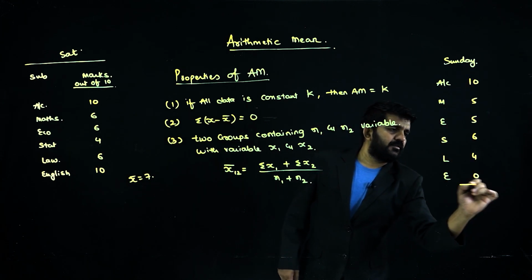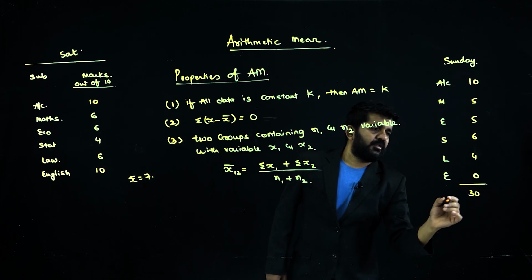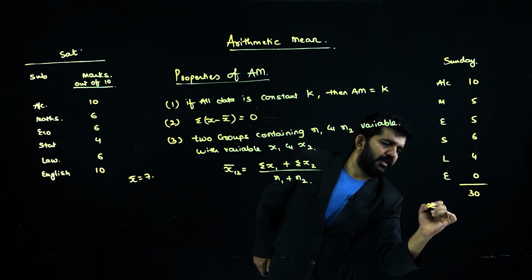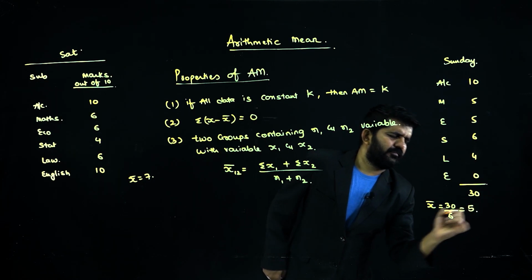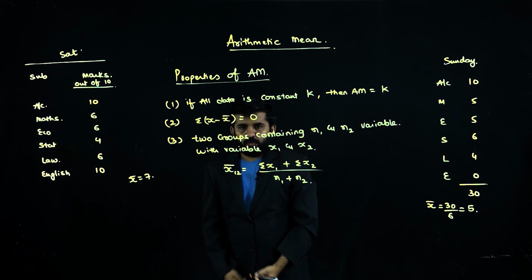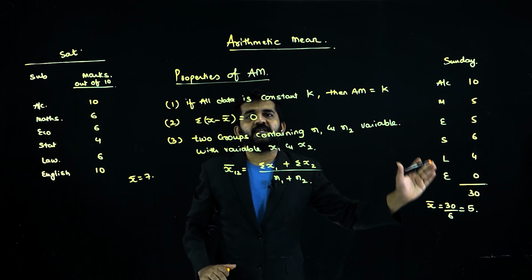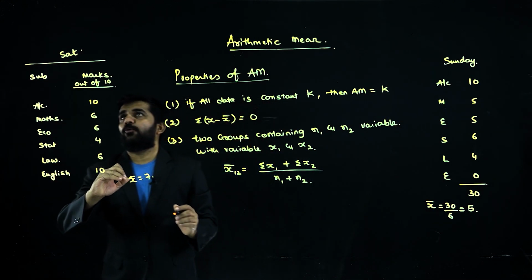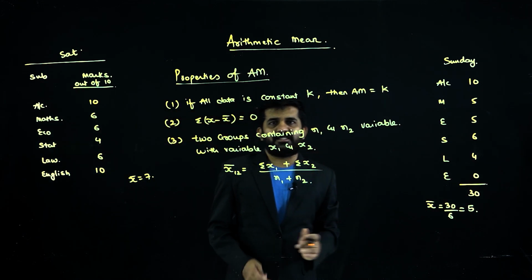So what is the total of this? 10, 20, 30. 30 divided by 6. x bar is 30 divided by 6, which is 5. So this is the data of Saturday's test, and this is the data of Sunday's test. I have also found the average of Saturday's test and of Sunday's test.